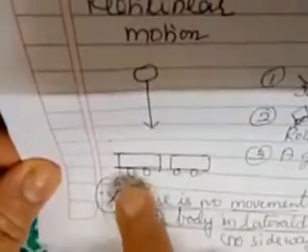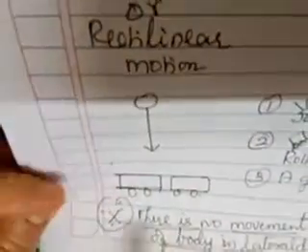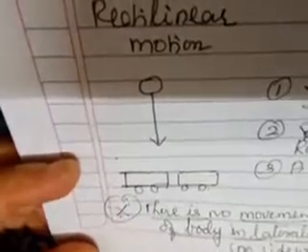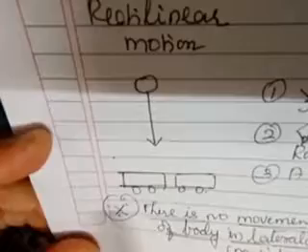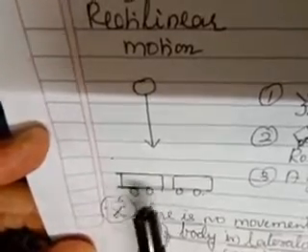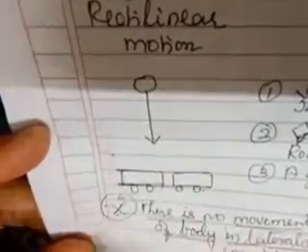Again, I have drawn a simple diagram of a car which is moving on the road. So it has taken the x-axis. As I told you, one-dimensional motion will involve any one of the coordinates, either x-axis or y-axis. For this, I gave these two examples.